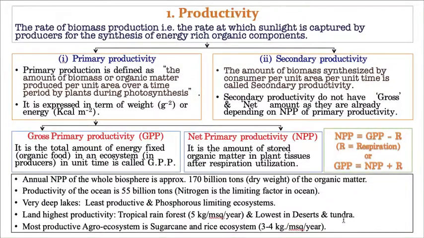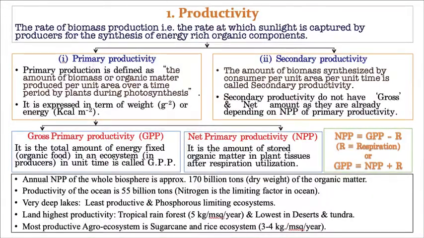whereas the lowest productivity can be seen in deserts and tundras. Why? Because in deserts extreme hot climatic conditions will be there, whereas in tundras you can see very low temperature conditions. That's why both high temperature and low temperature do not favor productivity. That's why the lowest productivity can be seen in deserts and tundra.